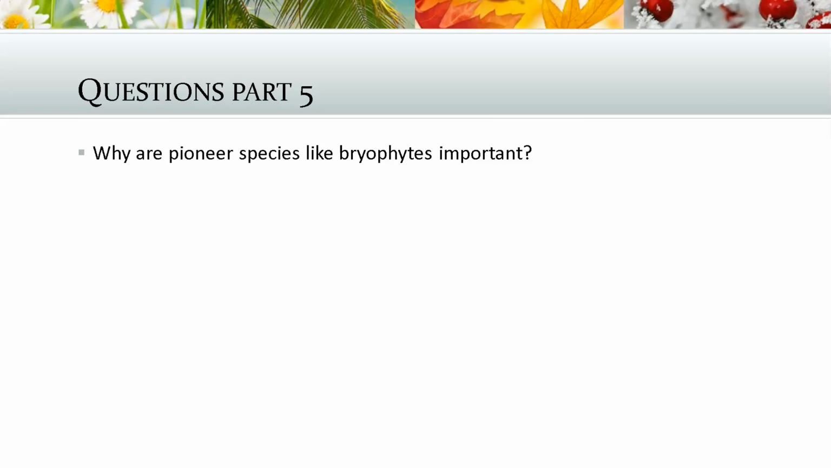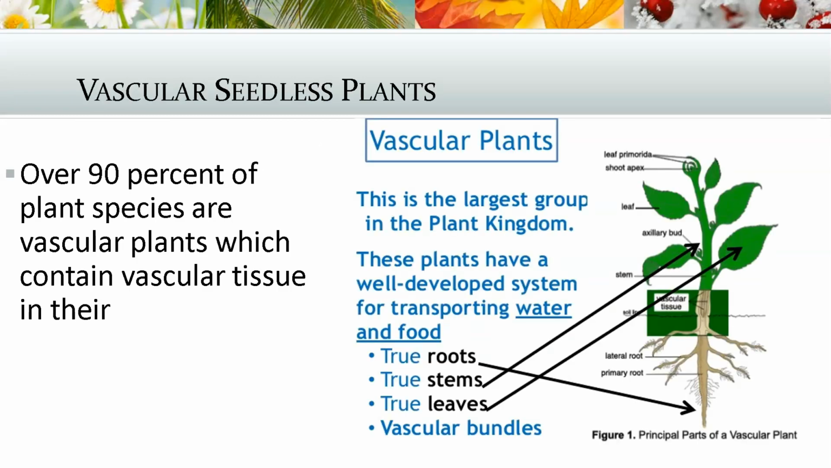So not only do we have simple plants, non-vascular plants, but we also have vascular plants. So over 90% of plant species are vascular plants. So you can see the advantage, right? It's definitely an advantage to have vascular tissue. 90% of plant species have vascular tissue, which means there's the roots and the stems and the leaves. This helps plants transport water and food over greater distances and allows them to compete for resources.